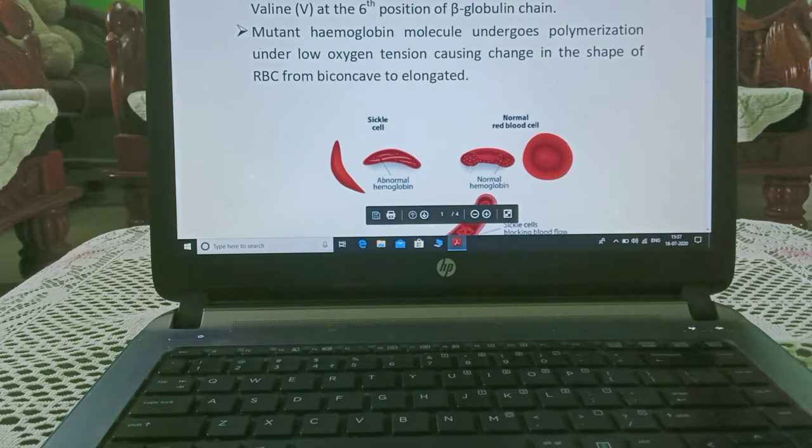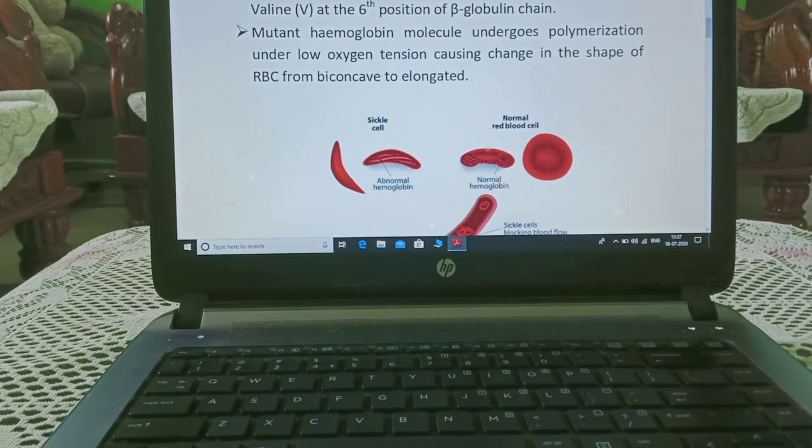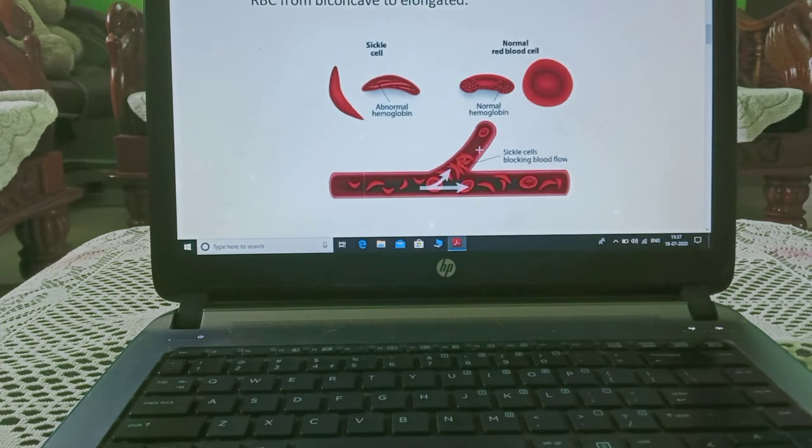Mutant hemoglobin molecule undergoes polymerization under low oxygen tension, causing a change in the shape of the RBC from biconcave to elongated. Now we will study how it happens. It is the RBC of a sickle cell person. Here it is abnormal hemoglobin.